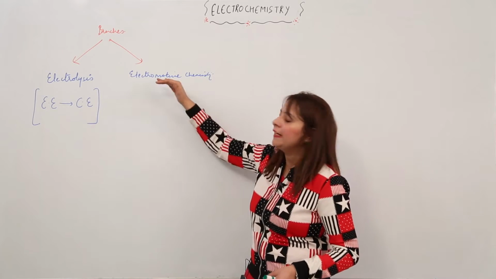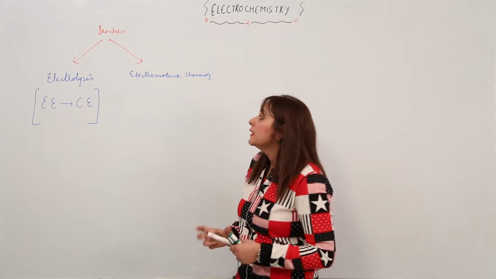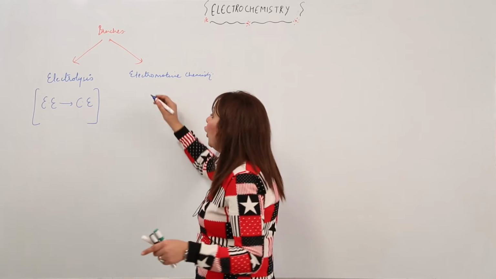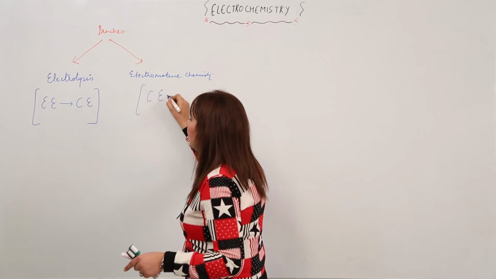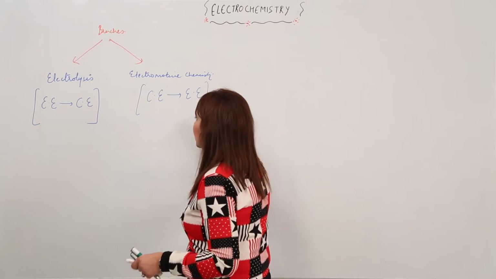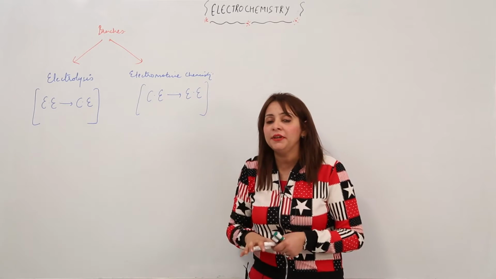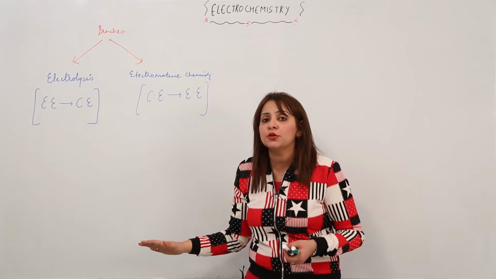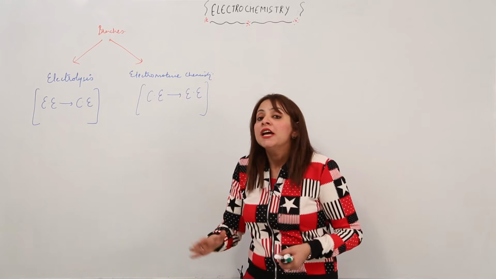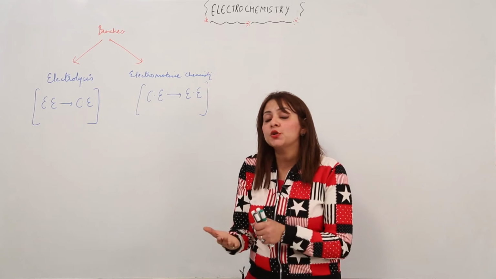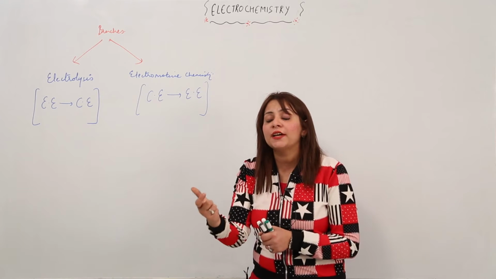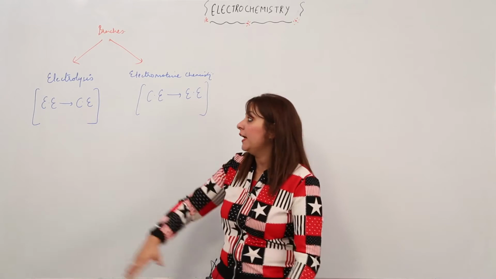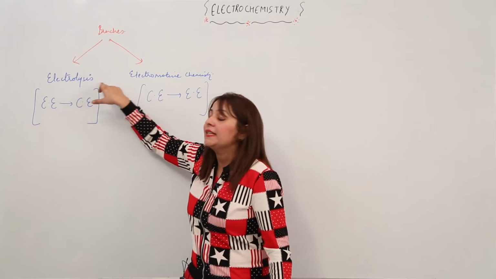Now look at what electromotive chemistry is. It is just vice versa. It is the chemistry that deals with the principles, methods and applications of the conversion of chemical energy into electric energy. In this, we are not providing any external source of current, any battery or cell. It is a branch in which the chemical reaction occurs first, and due to that chemical reaction electric energy is produced. You have to learn it thoroughly: electrolysis, where lysis means breakdown.